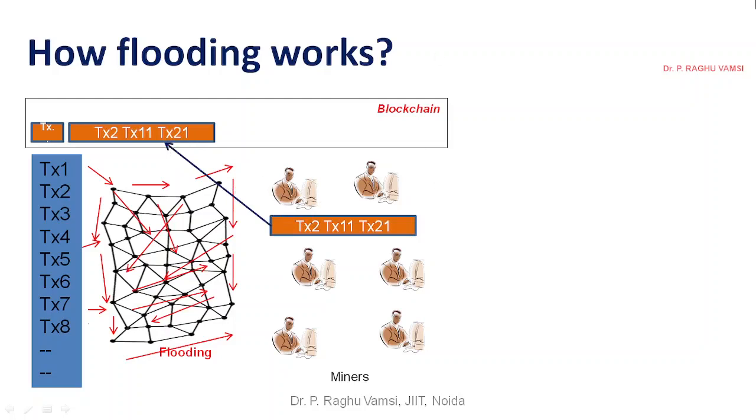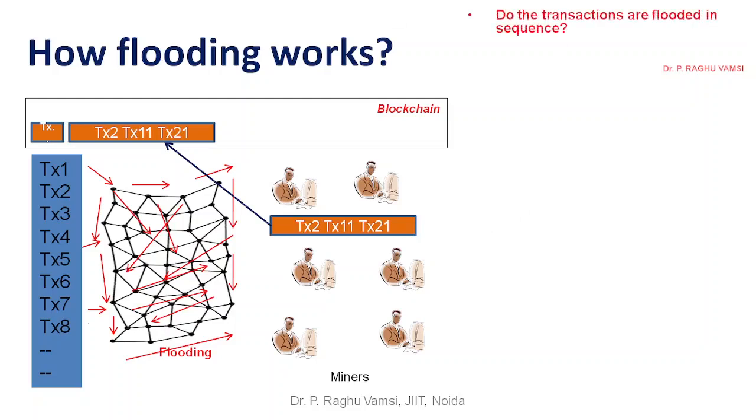In this, there are some questions we need to understand, because everything cannot be presented in an explanatory manner. Once you understand this concept, we can go for answering some very important questions related to this flooding concept.